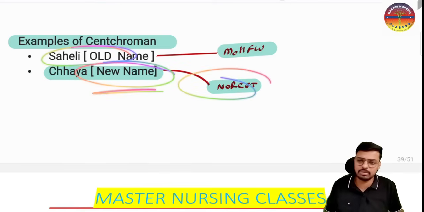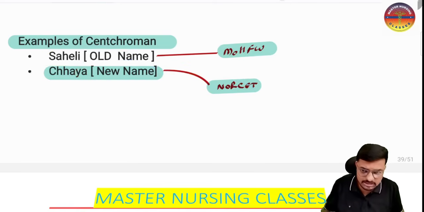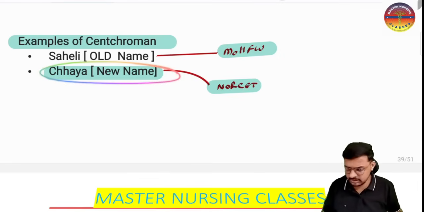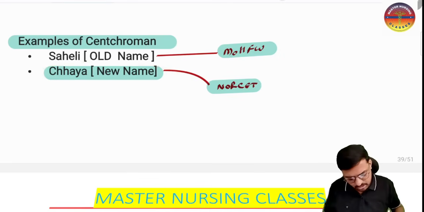So this is the first priority we will give if the question is asking what is the brand name of the centchroman. If they mention both options, Chaya and Saheli, as two different answers, then we will choose Chaya as the single best answer. Are you getting the point? Yes sir. So I hope it's very much clear.